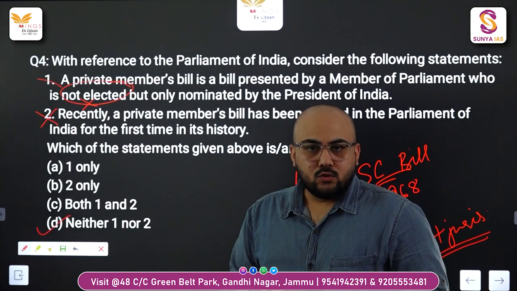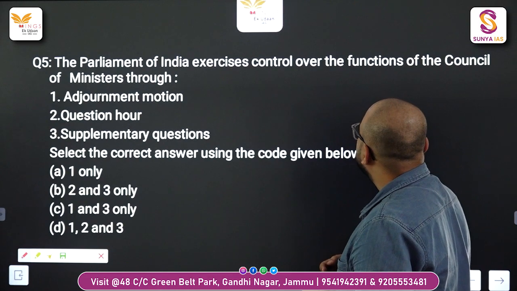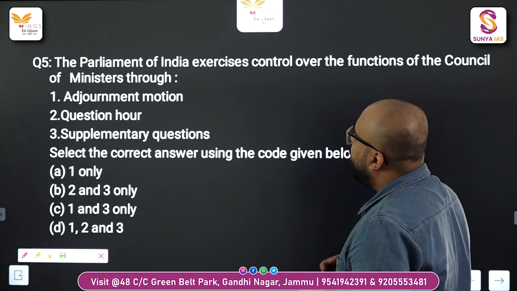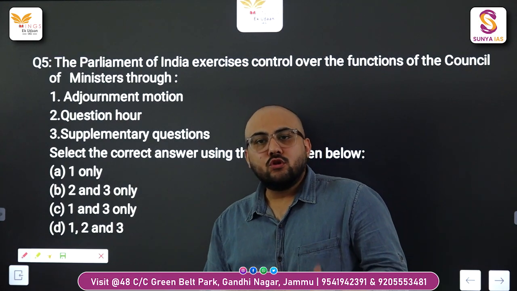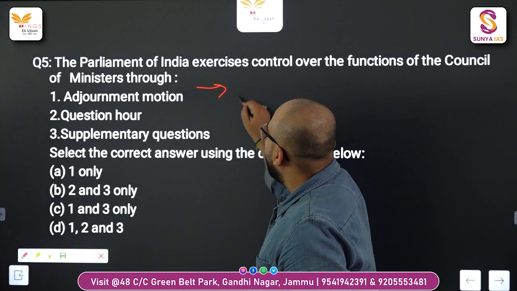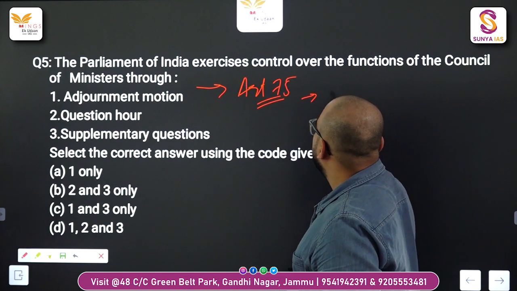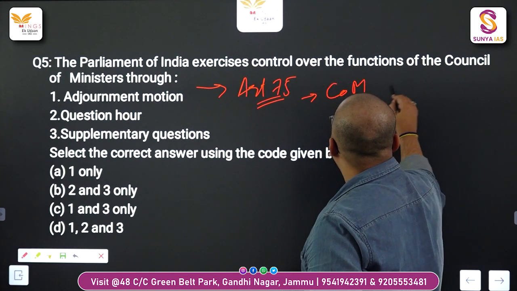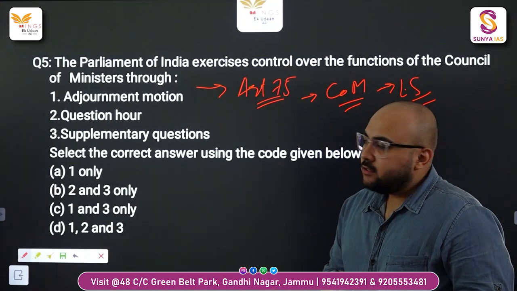Now coming to the last question, question number 5. The Parliament of India exercises control over the functions of the councils of ministers. See, when we talk about the Council of Ministers, according to Article 75 of the Indian Constitution, the Council of Ministers are collectively responsible to Lok Sabha. Let's move on to the statements.